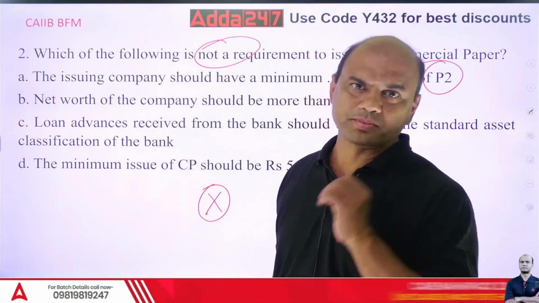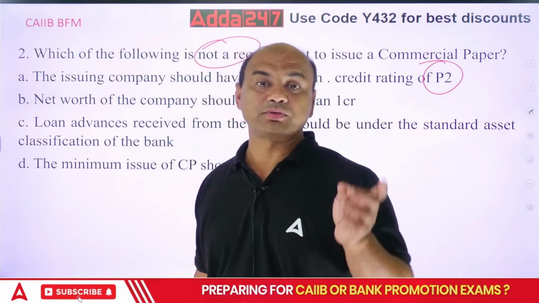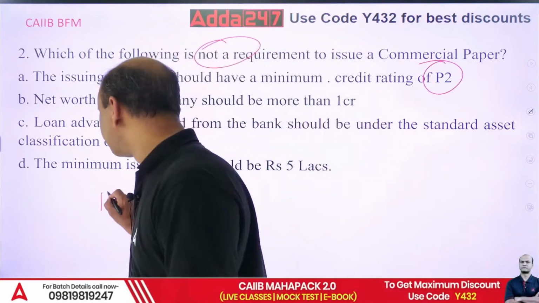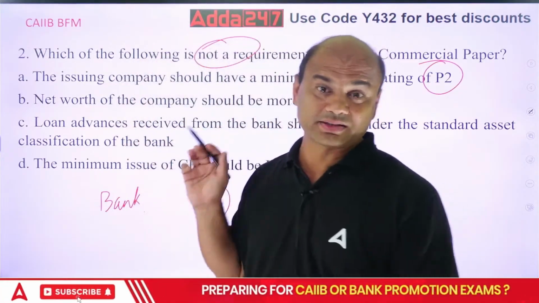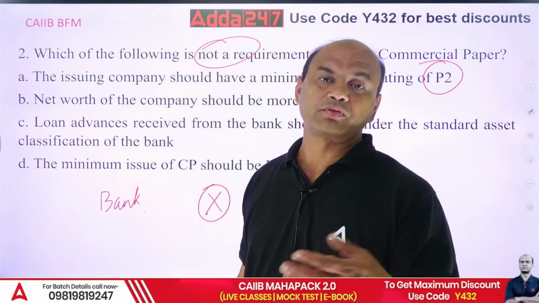But there's a problem. Bank has a limitation. Cost of funds of bank is high. Bank can't give beyond a certain amount. There are limitations. Okay? You can't give beyond 15%, you can't give beyond 20% to a group.